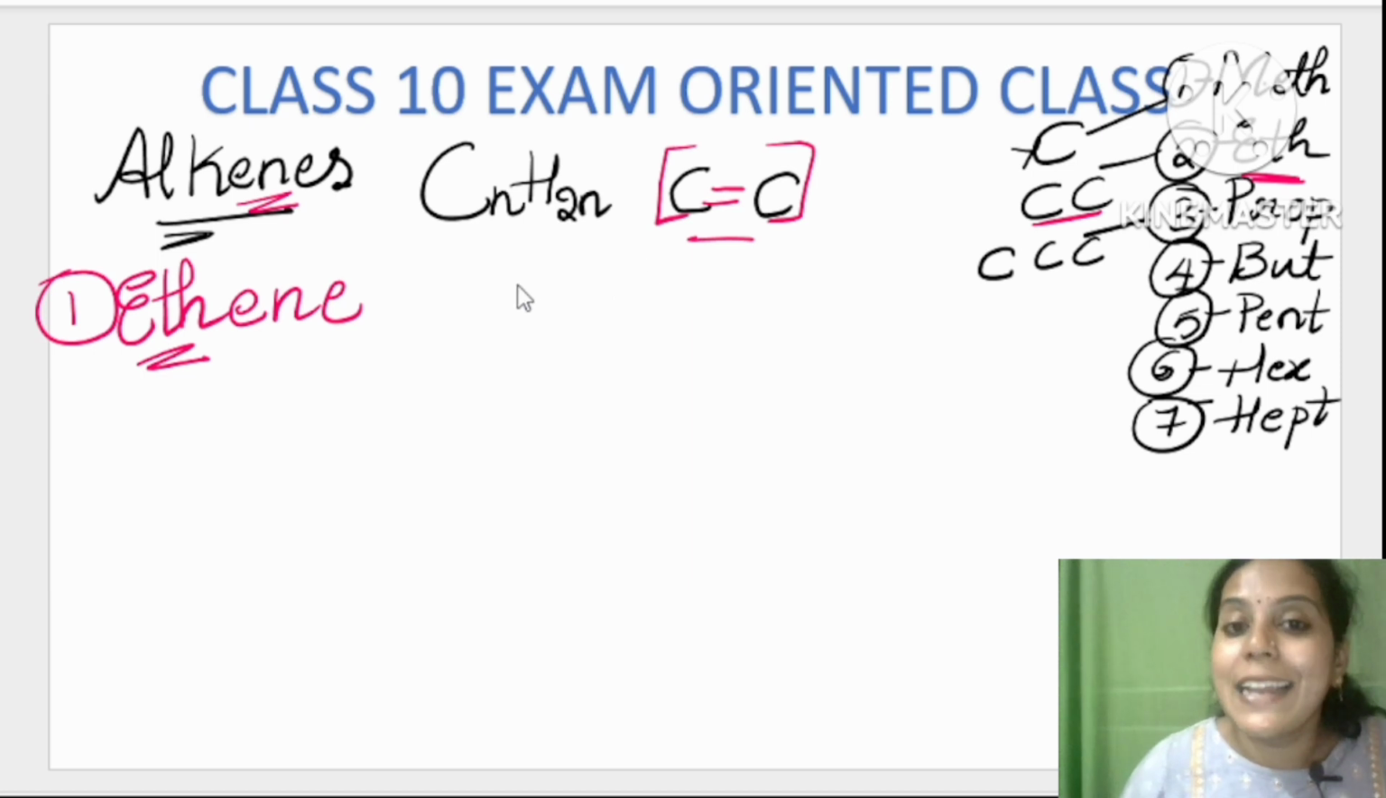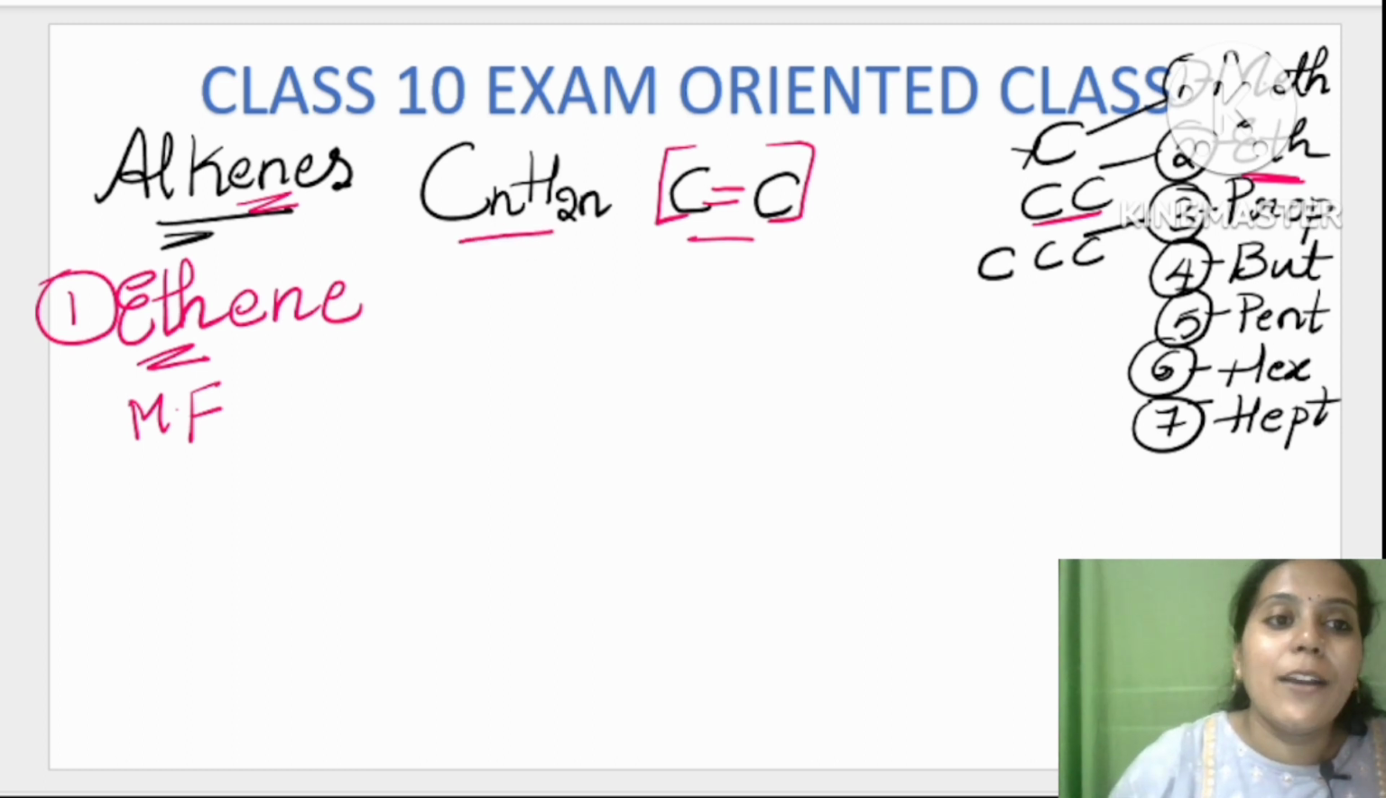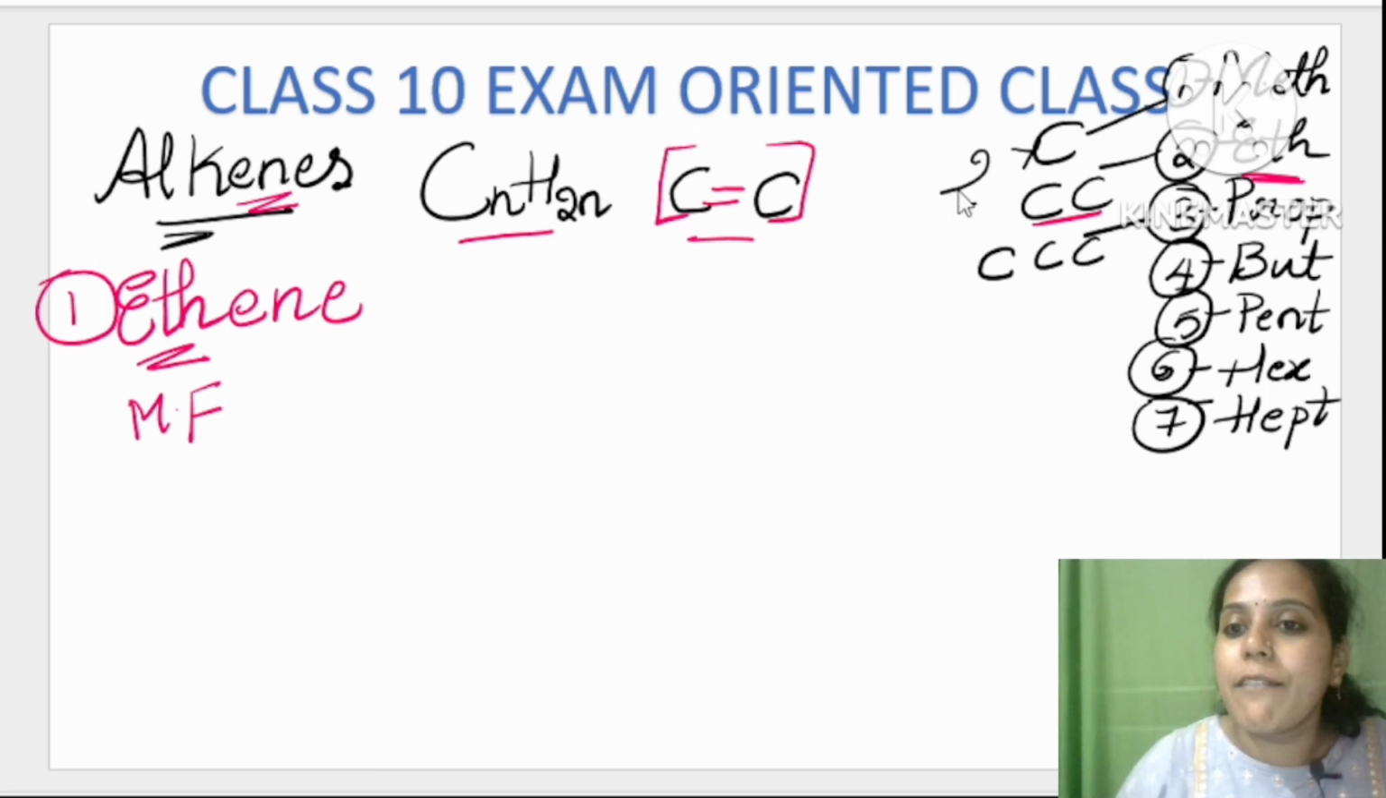Clear? Yes. Now it's time to write the molecular formula of ethene. What will the molecular formula be? Let us now write the molecular formula of ethene. By looking at the general formula we have to write the molecular formula. So what is the value of eth? It is 2. Okay? So what is the value of n? It becomes 2. We are writing ethene.